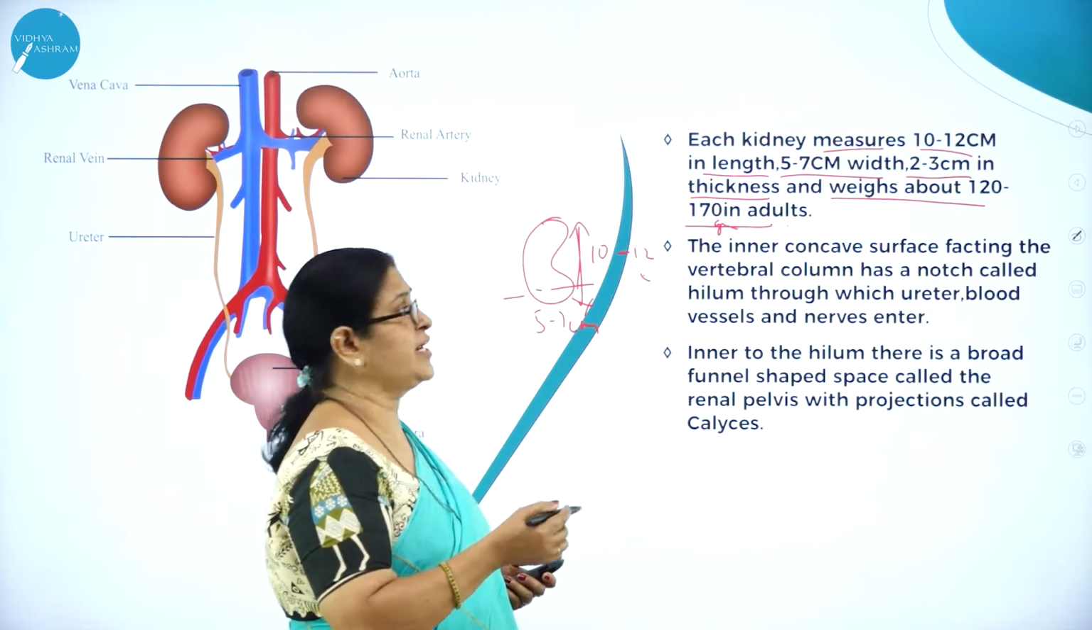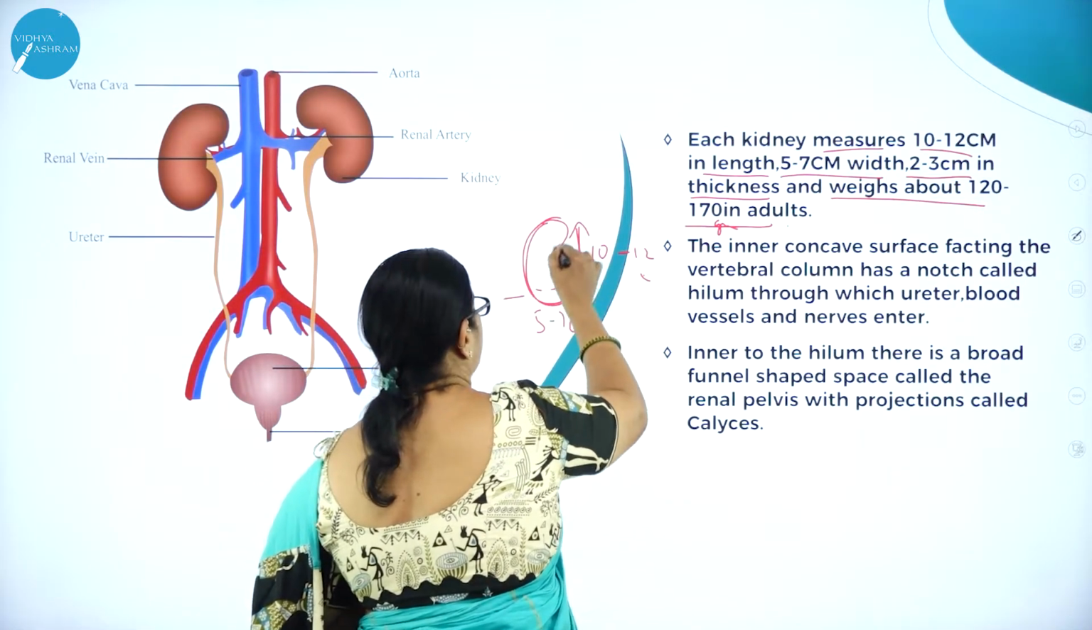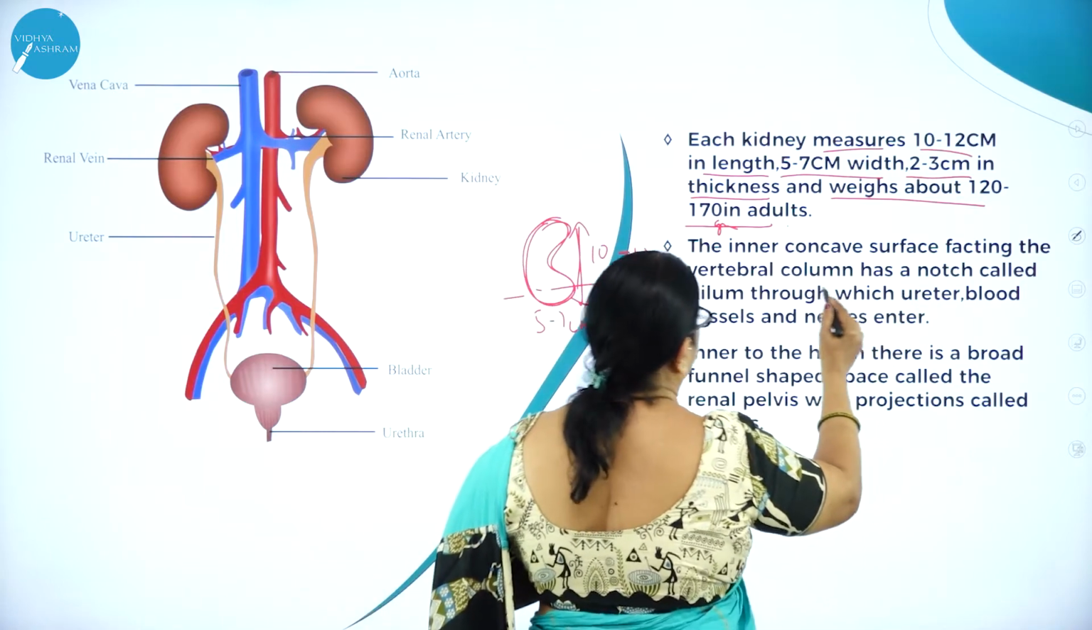So the inner concave surface. Here you can see the inner concave surface facing the vertebral column.